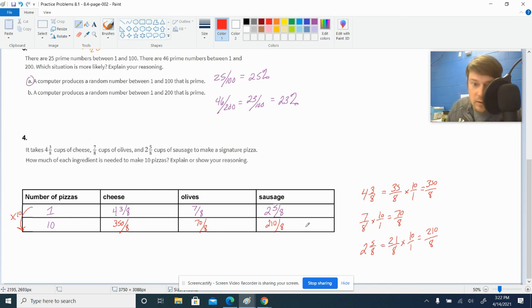If you guys want to do that, you can just divide them, and your remainder is your new numerator. And there you go. That's a lot of cheese, a lot of olives, and a lot of sausage, but you are getting 10 times more of everything.